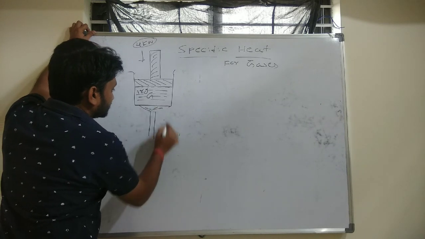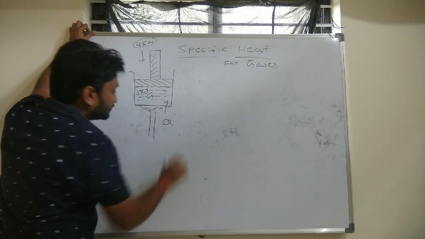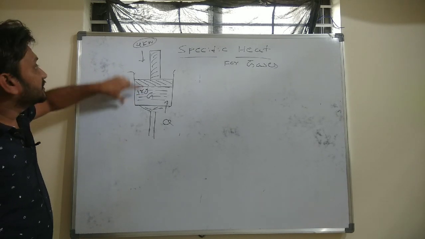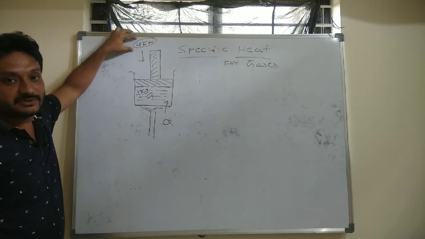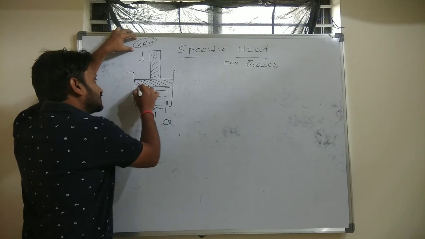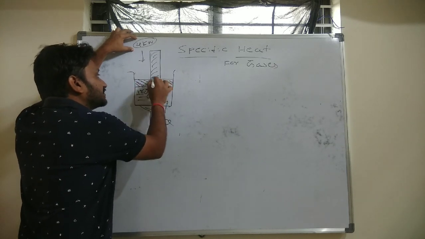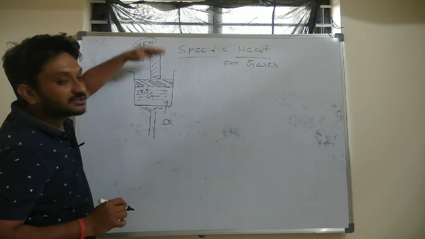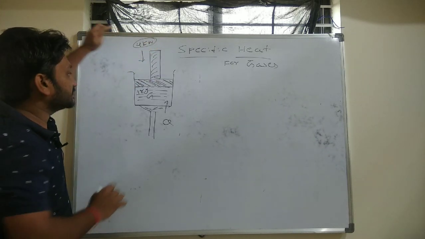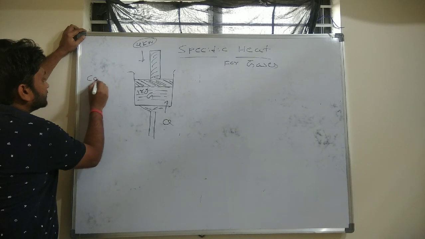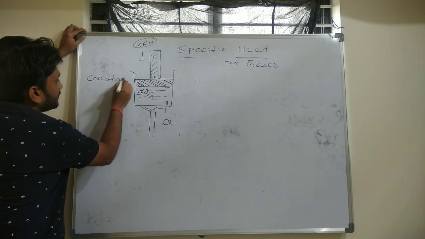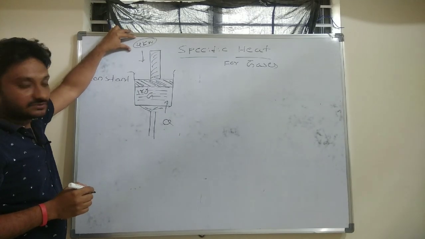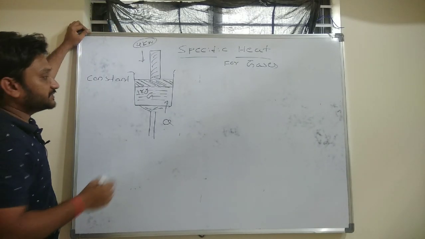I am supplying some amount of heat Q to the 1 kg of gas, which is under a constant pressure. That means the load on this gas, or the pressure on this gas, will be constant. And one more thing we need to observe here is that the piston will be movable. When you maintain a constant force, obviously there will be a constant pressure on the gas.